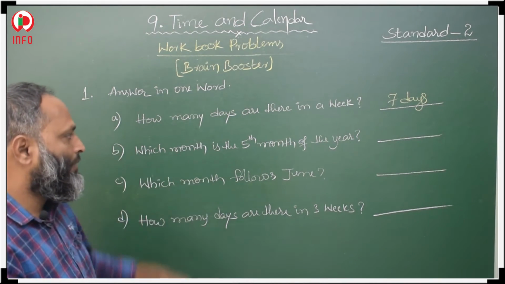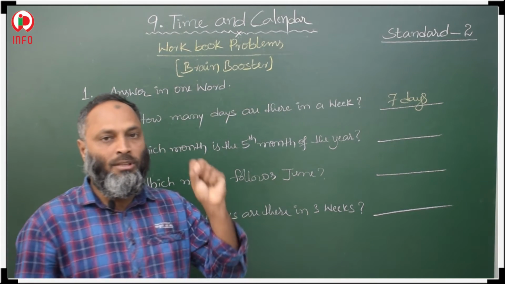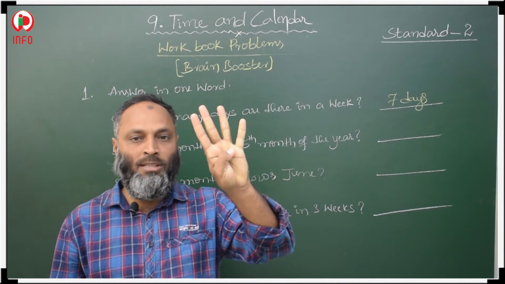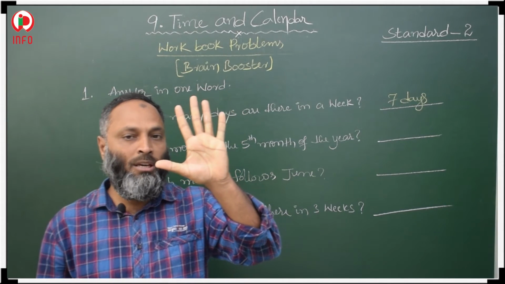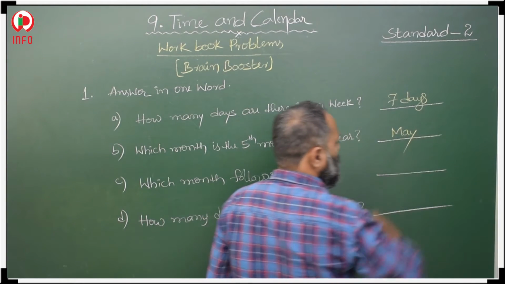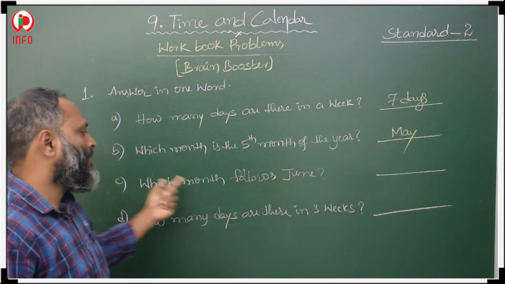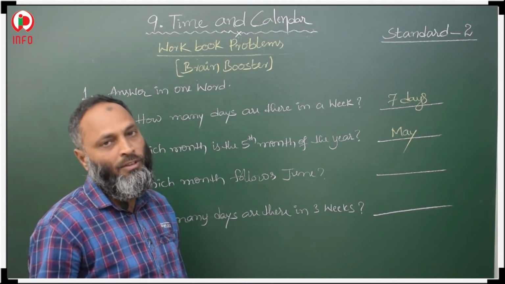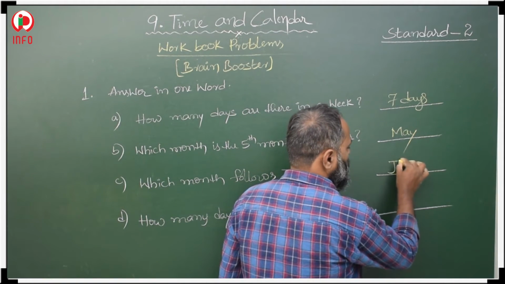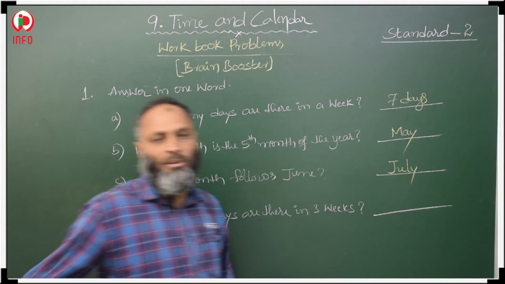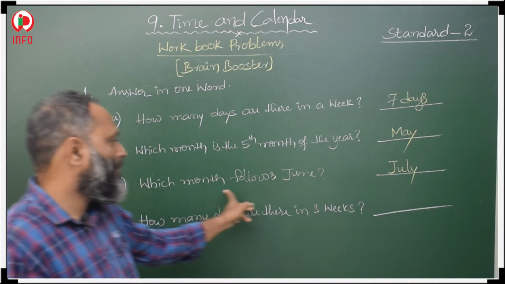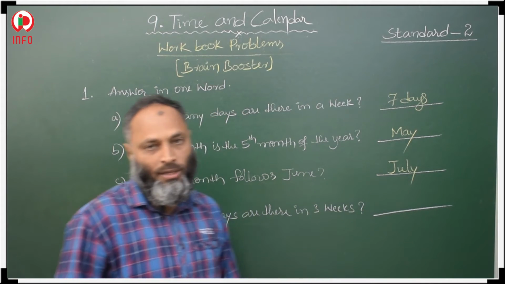So, which month is the 5th month of the year? First month is January, second month is February, third month is March, fourth month is April, fifth month is May. May is the 5th month. Next, which month follows June? Means after June, which month will come? Then July. So, this is July. Yeah. The third question, which month follows June? Means after June, that is July.